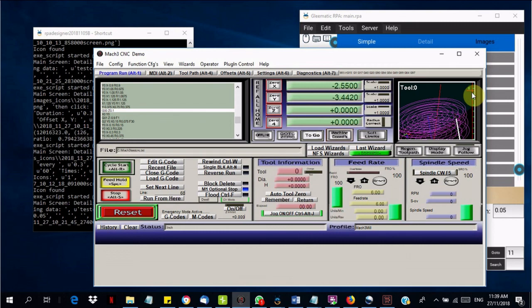This is just a simple action in CNC software.